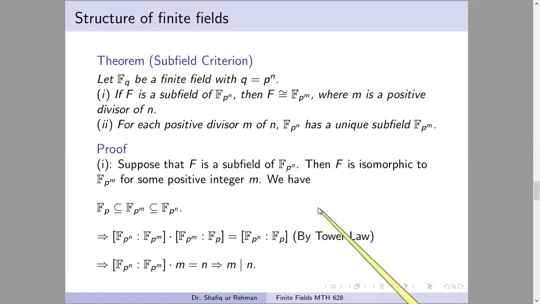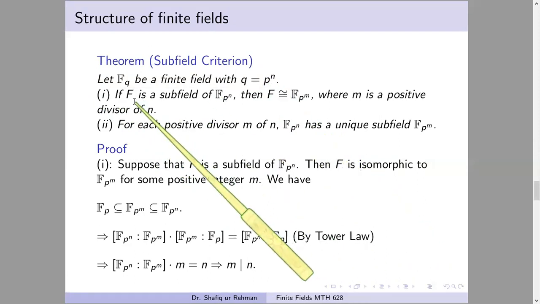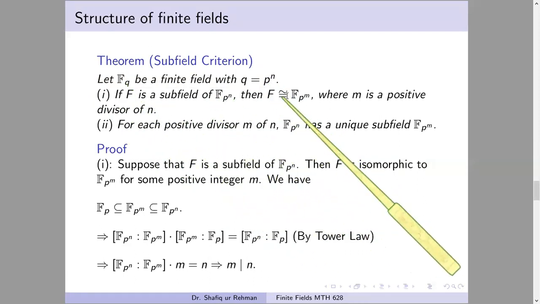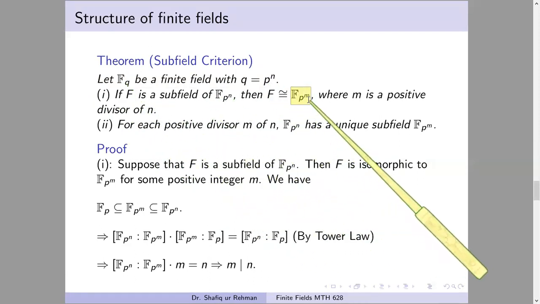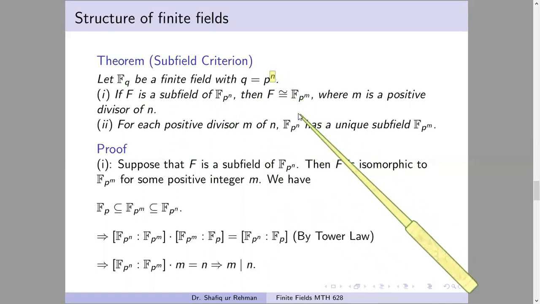The message of this theorem is that if we have a finite field Fq, of course q will be some power of a prime p, say p^n, then if we take any subfield of this field, that field will be isomorphic to F_{p^m}, where m is a divisor of n. What is special about m? m will be a divisor of n. So this theorem is talking about divisors and subfields.